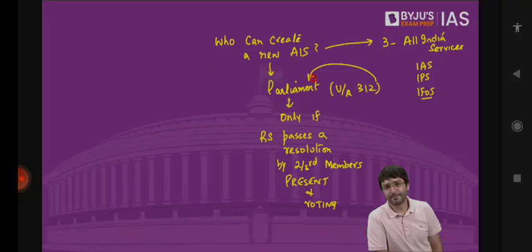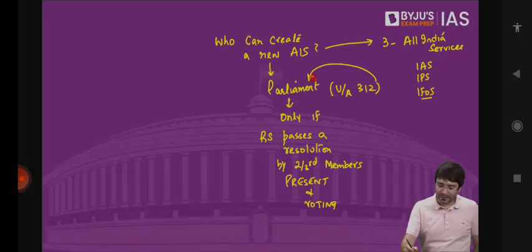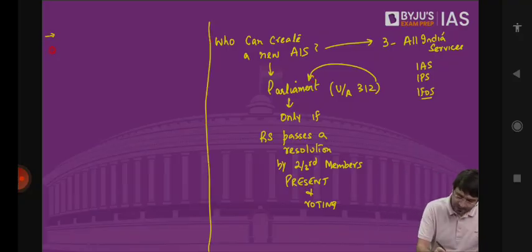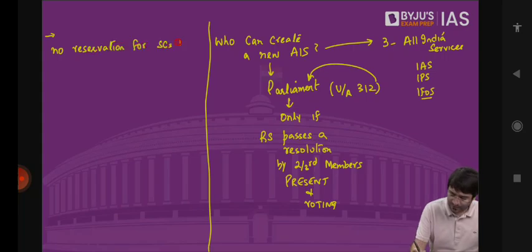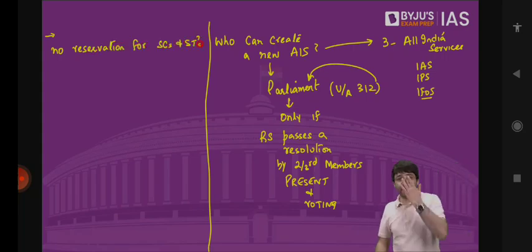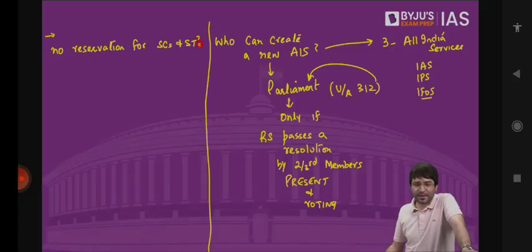Clear? Then we say in Rajya Sabha there is no reservation for SCs and STs. In Lok Sabha, in legislative assemblies, there is reservation for SCs and STs. But in Rajya Sabha, there is no reservation. Voting takes place through open ballot.